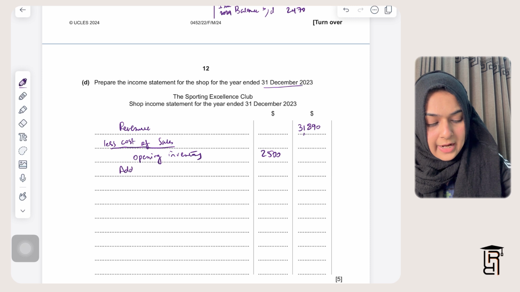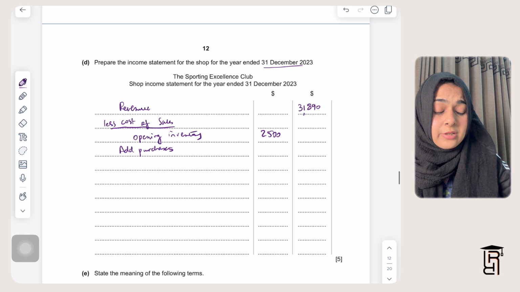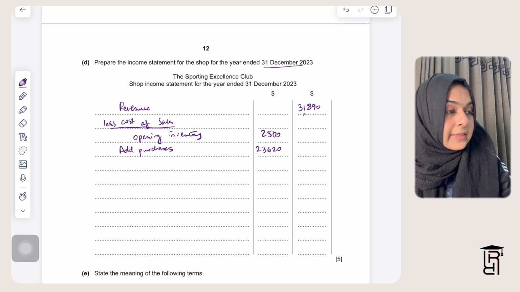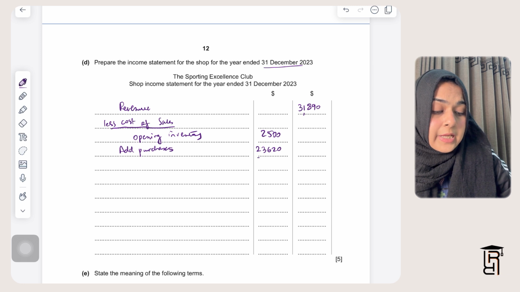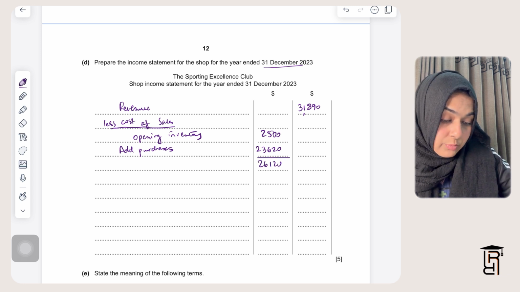Then I will write here add purchases. So purchases is basically found in the last part, that is part C of this question. I'll write here 23,620, and then I don't have anything else. We don't have purchases returns, so I'll just total this. The total of this will be 26,120.